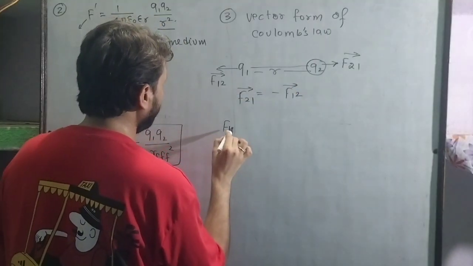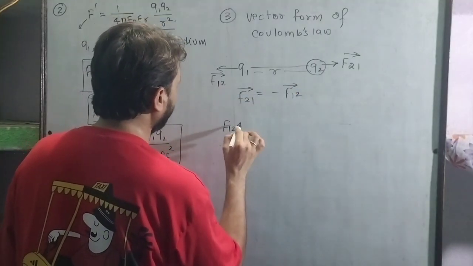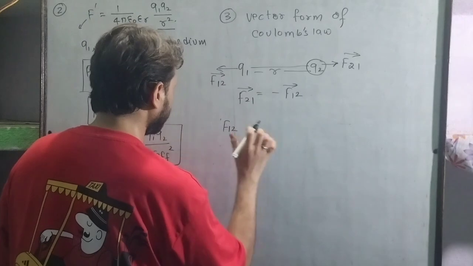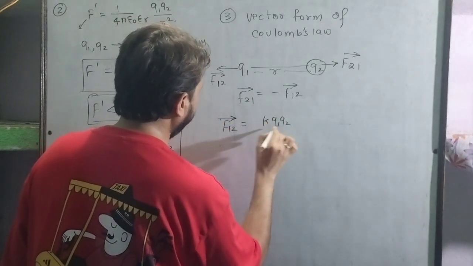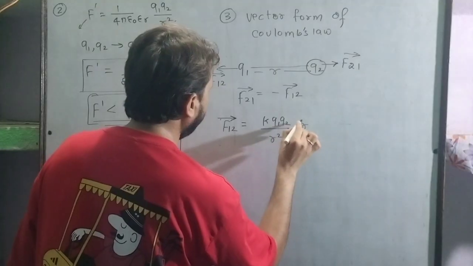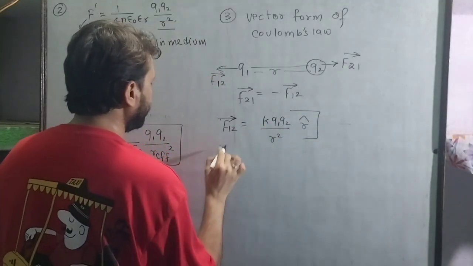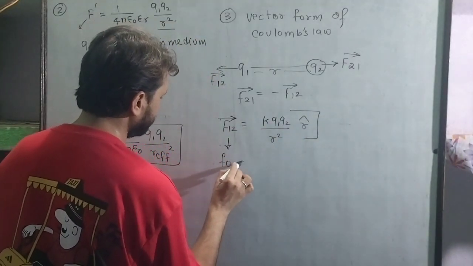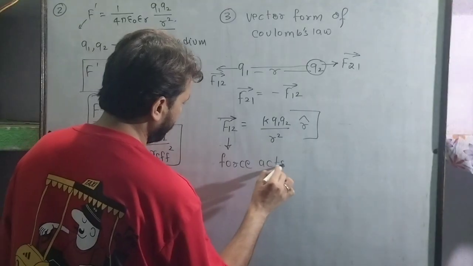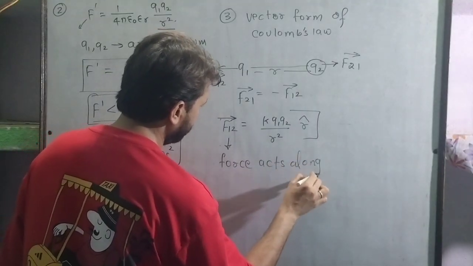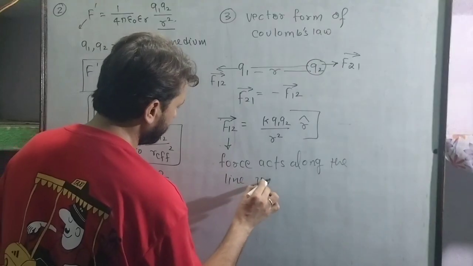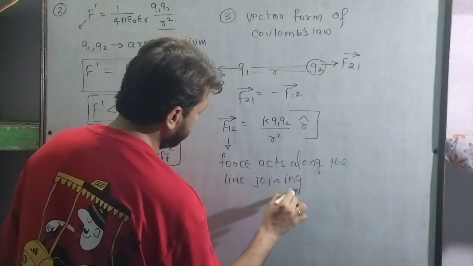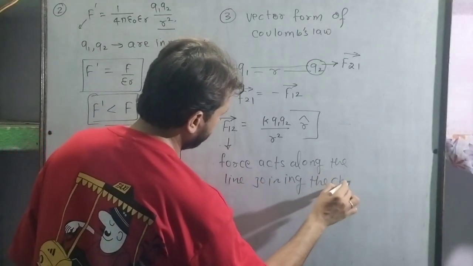How can we write the value of F12 or F21 in the form of a vector: K Q1 Q2 divided by R square and R cap, means force acts along the line joining the charges. Okay everyone?